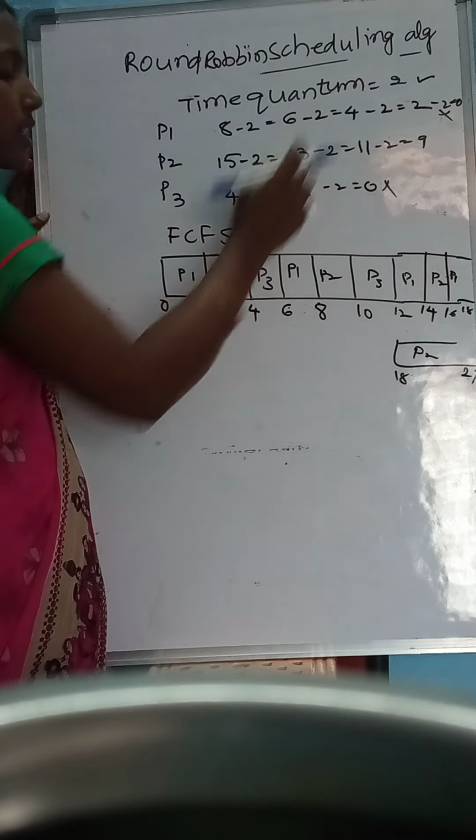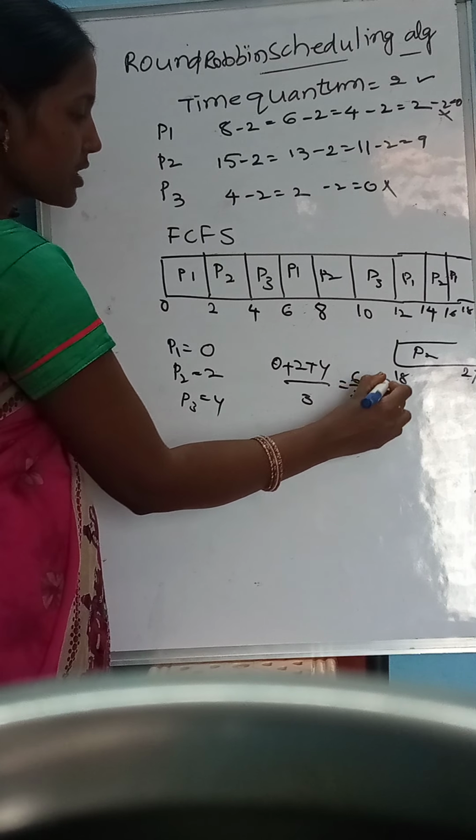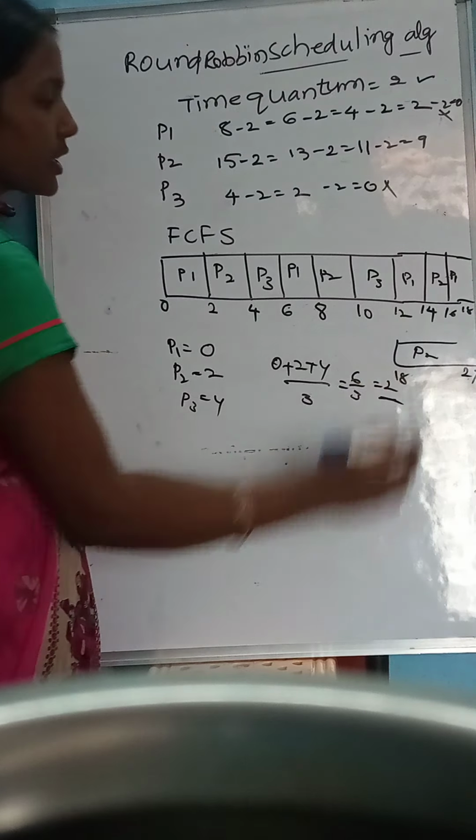Now we calculate the average waiting time. How to calculate the average waiting time? What is meant by average waiting time? Average waiting time is nothing but how much time a process has to wait to start its execution. P1 waits for 0, P2 waits for 2 seconds, and P3 waits for 4 seconds. So average waiting time is 0 plus 2 plus 4 divided by the number of processes, 3. 6 by 3, that is 2. So on average, 2 seconds each process has to wait in the queue.